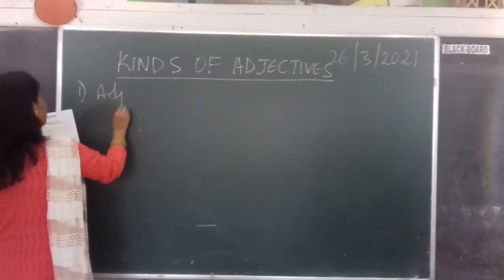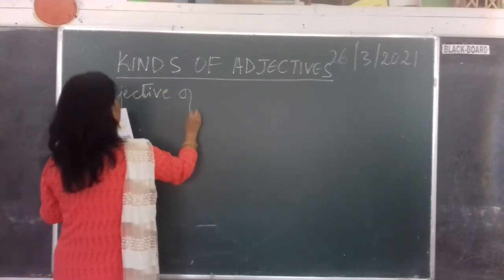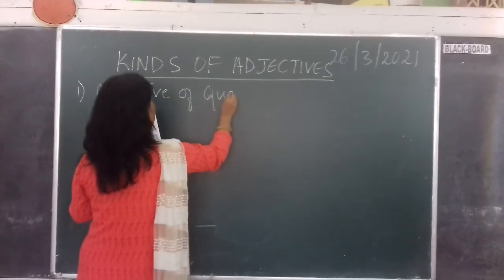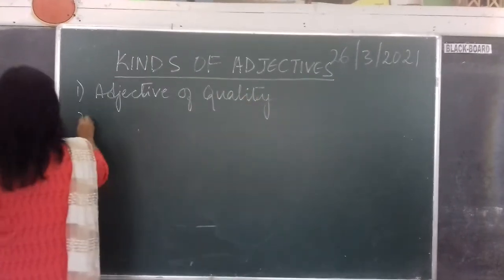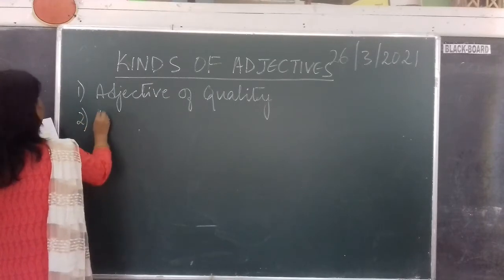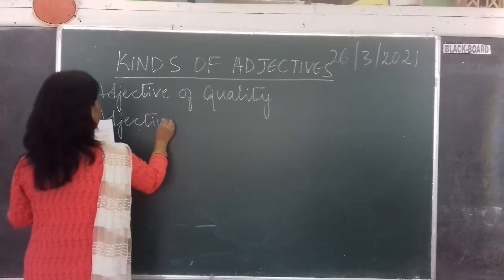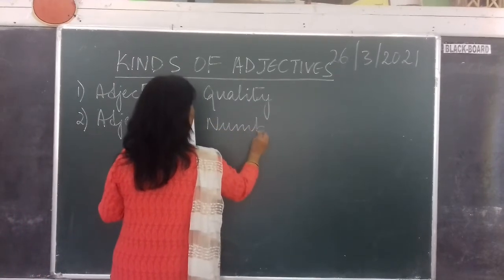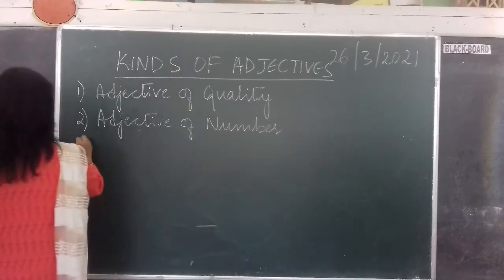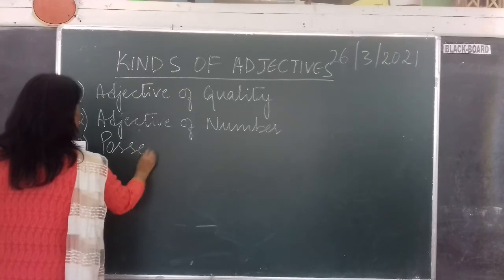Adjective of quality, then adjectives of number, possessive adjective.